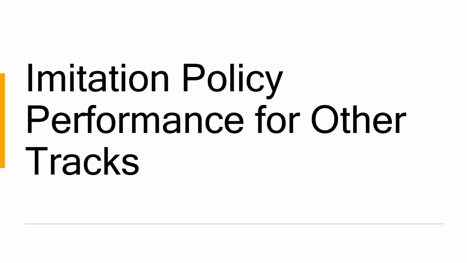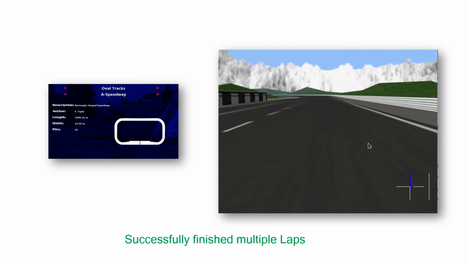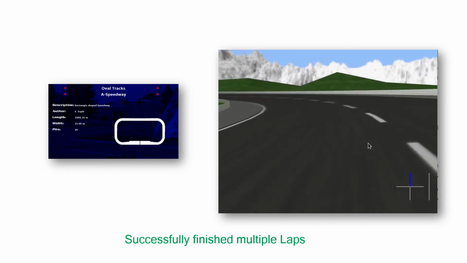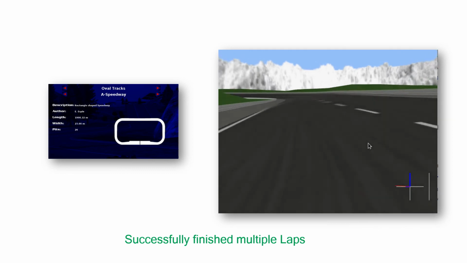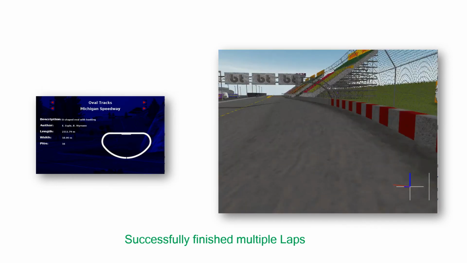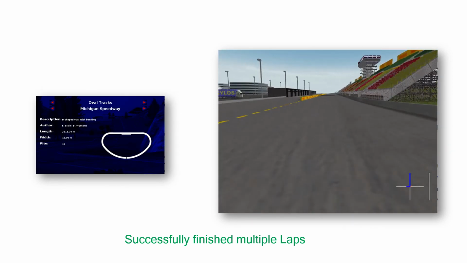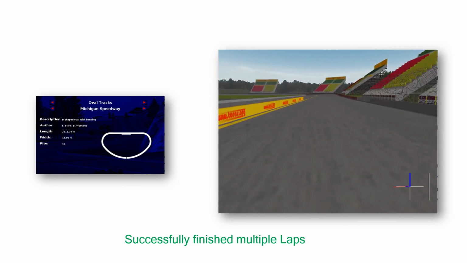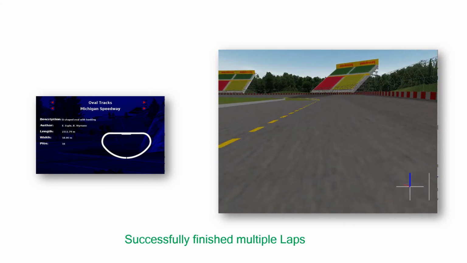Besides testing the learned policy of the imitation learning agent on the training track, the learned policy is also evaluated qualitatively on other tracks, which serve as a validation for the generalization of the policy learned. We chose a simple track named A-Speedway for evaluating our imitation policy at first. As this track provides a simple track curve, the imitation agent is able to make several laps of this track successfully. We evaluated the learned policy on two other tracks as well, where we are also able to successfully complete multiple laps, as you can see on the screen.